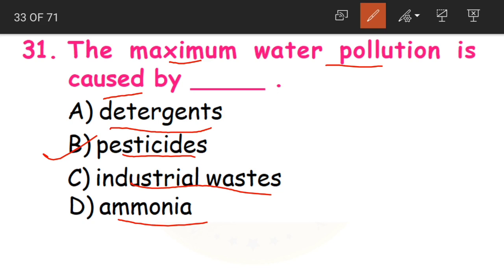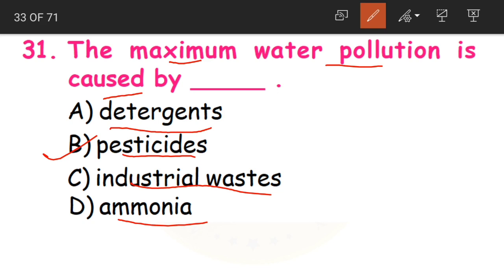Pesticides are nothing but chemicals which we use to kill the insects on plants. This is an artificial chemical which is used to kill germs or any type of pests on the plants. What happens when we use these pesticides on the plants? Definitely the pesticides are going to sink into the soil.